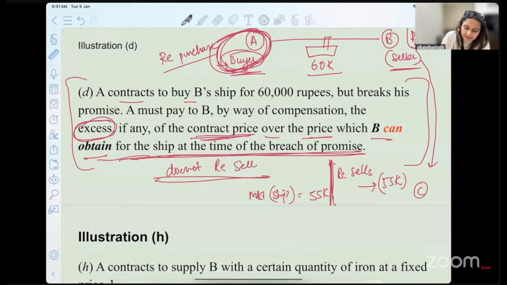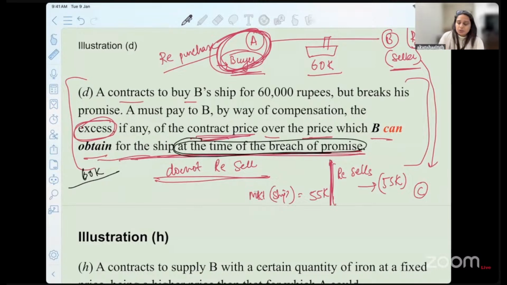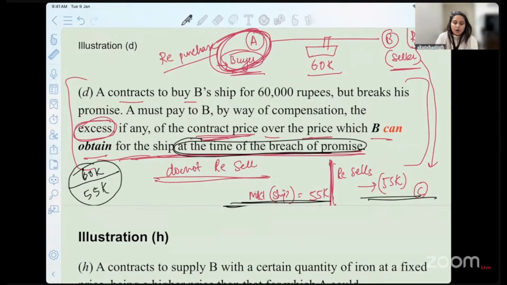What was the contract price? 60,000. And over the price which B can obtain for the ship at the time of breach. So what is the market value at the time of breach, or what is the value that B can actually obtain for the selling of the ship? That is 55,000. So how much compensation is he expected to get? That is 5,000.